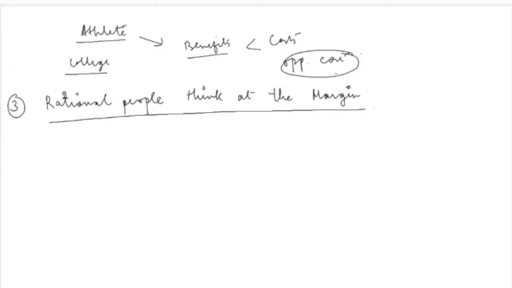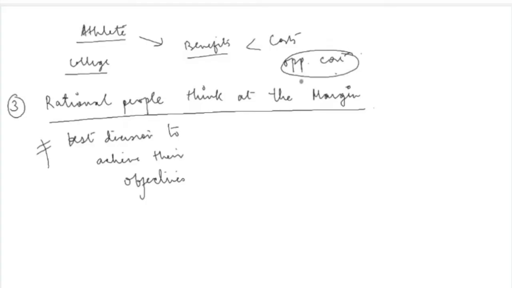The third thing that we are adding on to this science of decision making is that rational people will always think at the margin. Now it's important to focus on two words here. First, rational people, and second, at the margin. Let's first understand, what do we understand by rational people? Rational people are the kind of people who want to do the best they can to achieve their objectives. That is, they want to take the best decision to achieve their objectives. If there is a person who wants to make the best decision such that he or she can attain their objective, then they will always think at the margin.